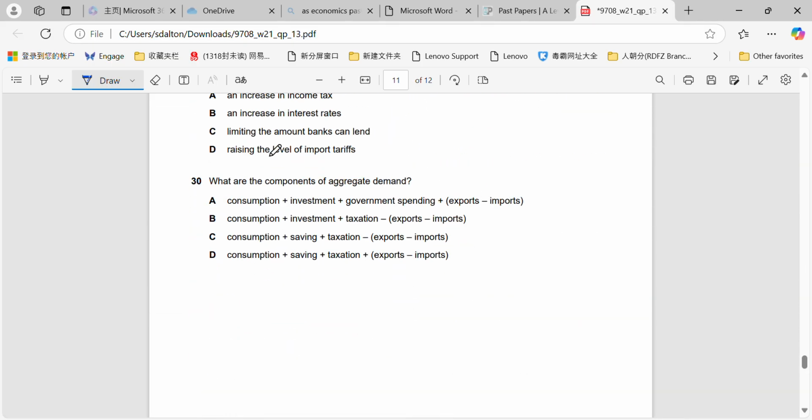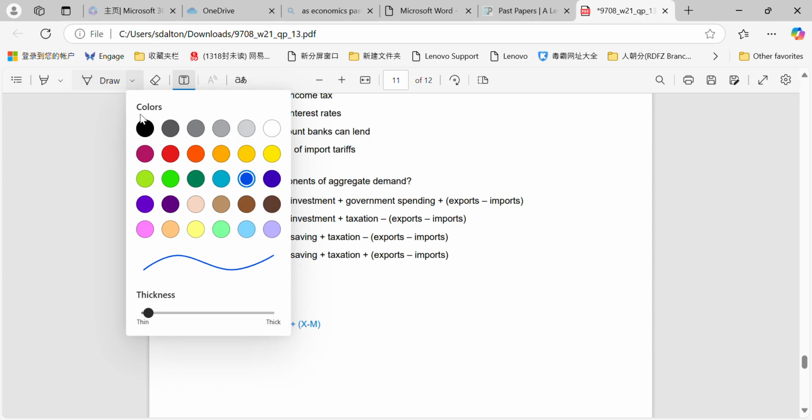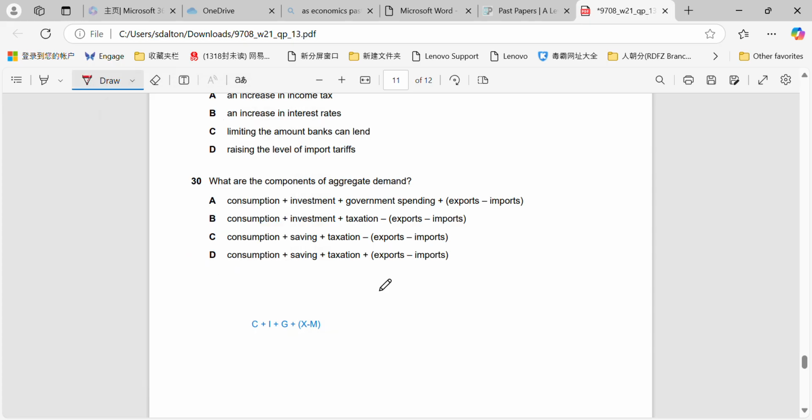Okay, question 30, very simple. Components of AD. Remember, components of AD are C plus I plus G plus X minus M, which is consumer expenditure, consumption, investment, government spending, plus net exports, X being exports and M being imports. So therefore, very simply, that matches up with A. B, C and D are just simply wrong. They are not the components of AD.